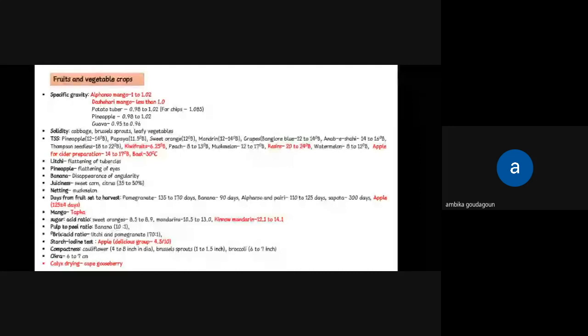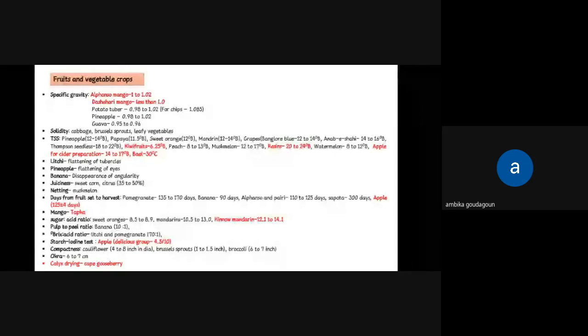1 to 1.02, Dashehari mango less than 1, potato tuber for vegetable purpose, it should be 0.98 to 1.02. For chips making potatoes, the specific gravity should be 1.08. For pineapple, 0.98 to 1.02, and guava 0.95 to 0.96.